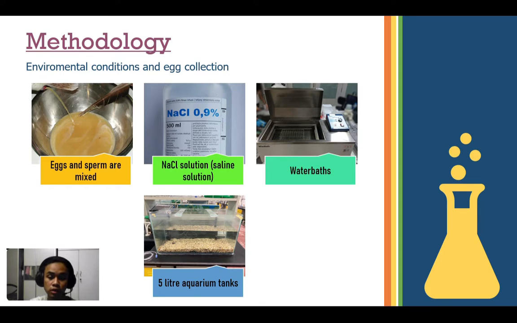After 40 minutes of fertilization, the eggs were divided into 4 groups. The 3 groups were subjected to a 2-minute heat shock at the 3 different temperatures, 39, 40, and 41 Celsius. For the other group, fertilized eggs were not subjected to heat shock and were left at room temperature, that is 27 Celsius, natural, as a control. The 5-liter aquarium tank was set up for treatment to study the effect of heat shock on the embryonic development.